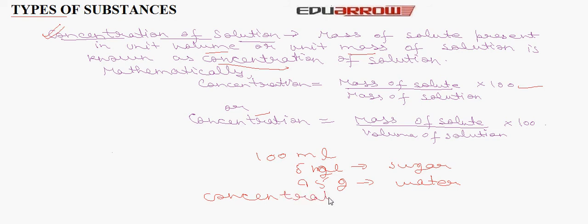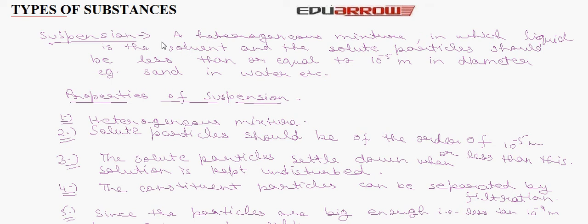Now let us understand what is suspension. It is a heterogeneous mixture in which liquid is the solvent and solute particles are greater than or equal to 10 to the minus 5 meter in diameter. Example, sand in water, etc. The properties of suspension are: it is a heterogeneous mixture. Solute particles are of the order of 10 to the minus 5 meter or larger. The solute particles settle down when the solution is kept undisturbed. The constituent particles can be separated by filtration. Since the particles are big enough, they can scatter light.